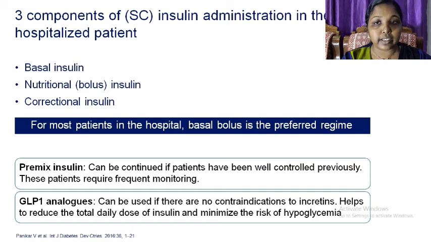Three components of insulin administration in the non-ICU hospitalized patient include basal insulin, nutritional or bolus insulin and correctional insulin. For most patients in the hospital, basal bolus is the preferred regimen. Premix insulin can be continued if patients have been well controlled previously, and these patients require frequent monitoring. GLP-1 analog can be used if there are no contraindications to it. It helps to reduce the total daily dose of insulin and minimize the risk of hypoglycemia.